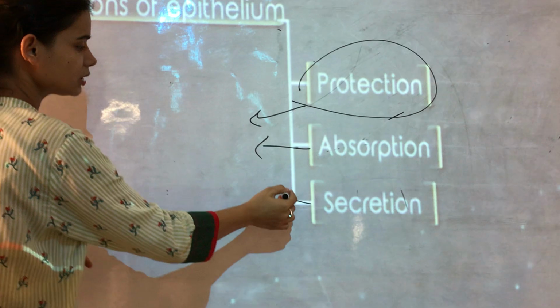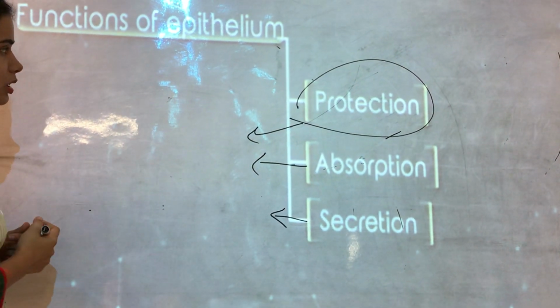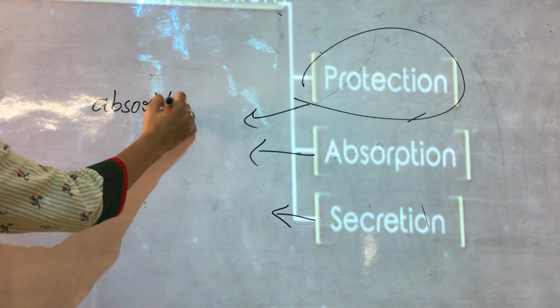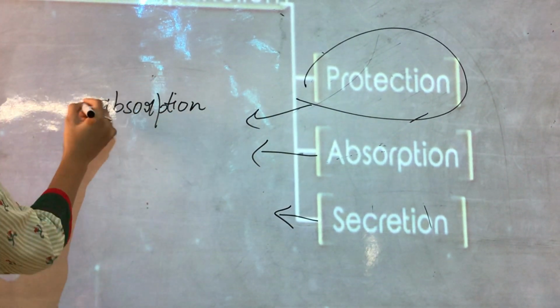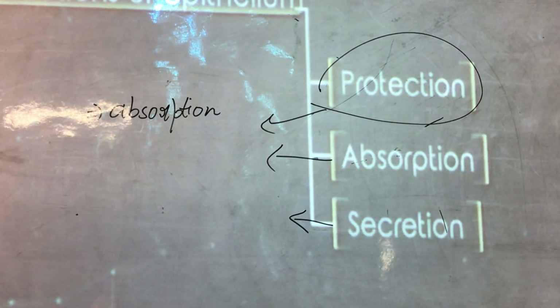It also helps in the secretion of things. Okay. It not only protects the internal organs, but it also helps in the absorption of certain things, like blood, like oxygen, other things. And also it secretes a lot of things.